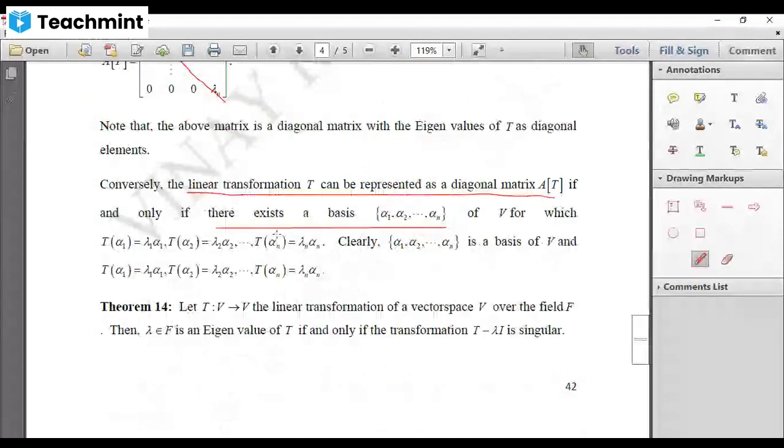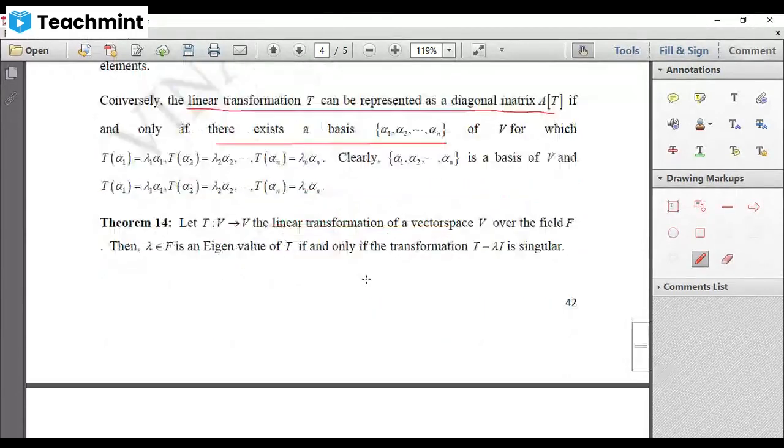That is what has been written: if there exists a basis of V for which this is true. But what is the meaning of this? This is nothing but alpha 1, alpha 2, etc. up to alpha n are eigenvectors corresponding to the distinct eigenvalues lambda 1, lambda 2, etc. up to lambda n. And this completes the proof.